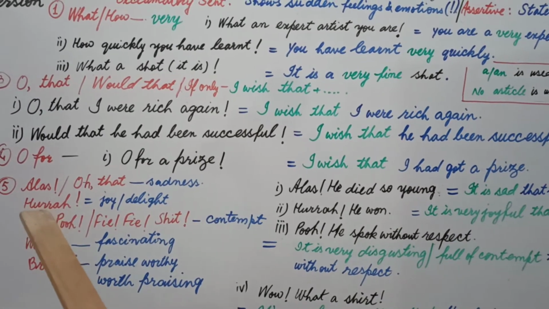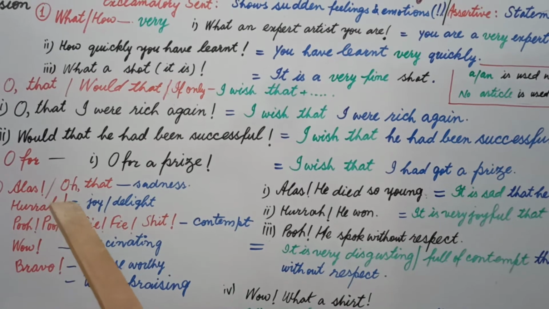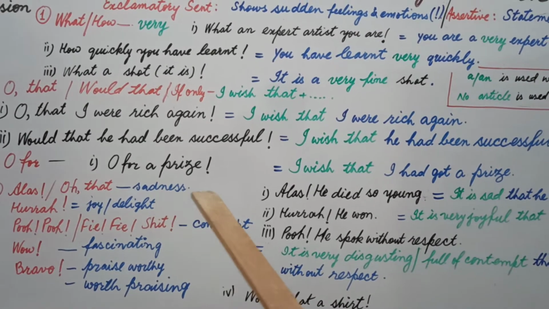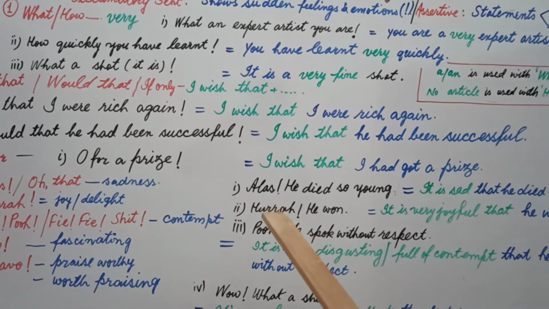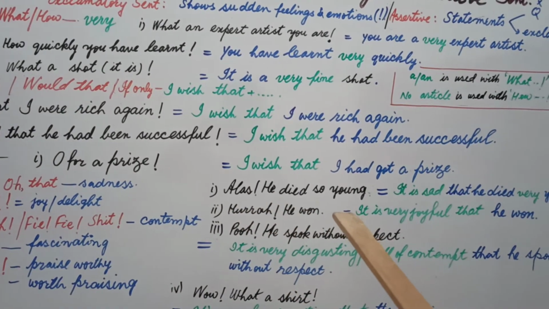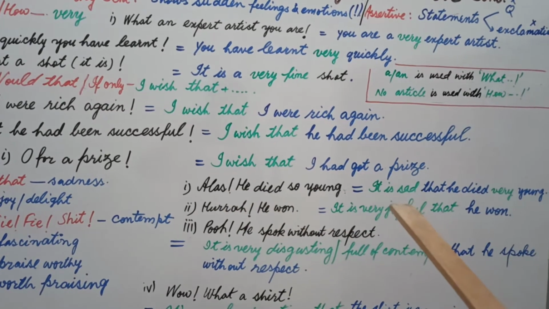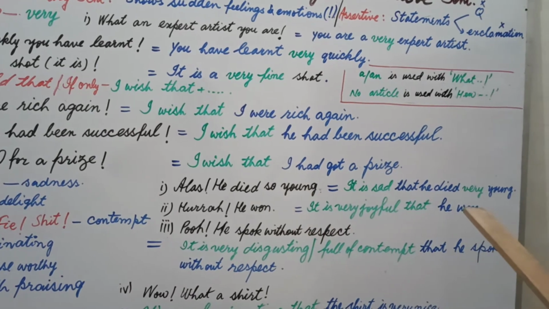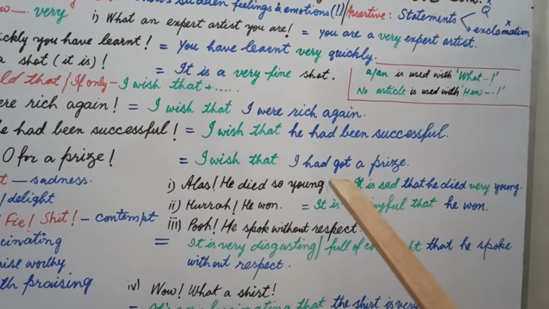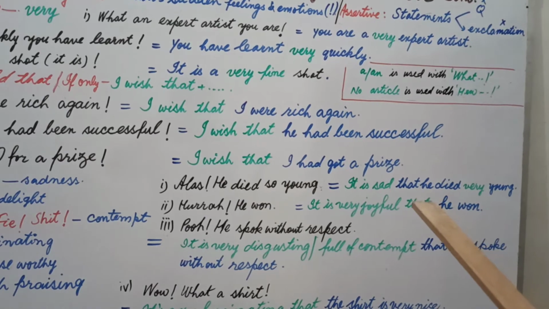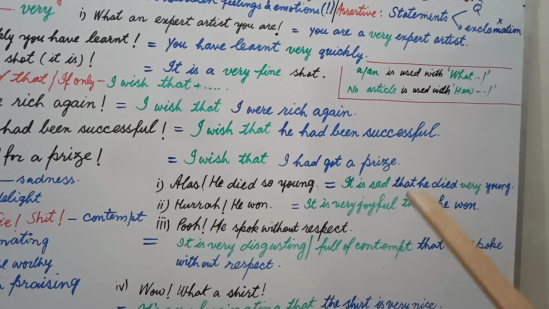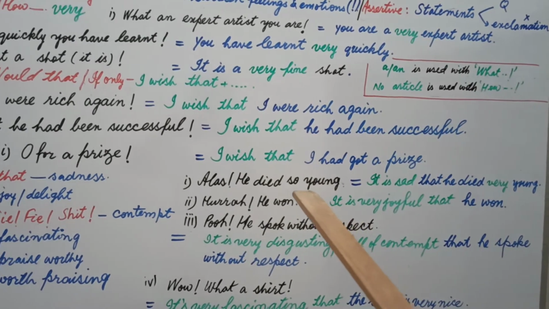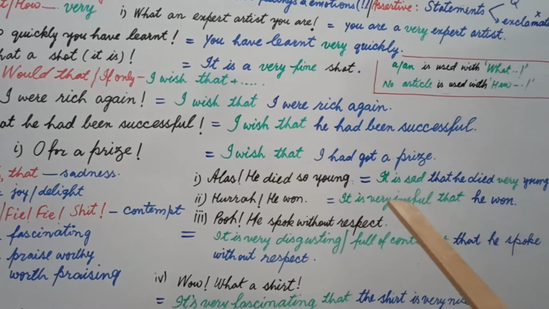Now students, in the next part, alas, oh that, these expressions show sadness, and if you are given a sentence, alas he died so young. Alas means it is sad that he died very young. Students, so is changed into very, because very is used in statements in a simple sentence, in single clause, but if you use so, there should be the rest part of the sentence, and we can't do so here, that's why we will change into very in short.